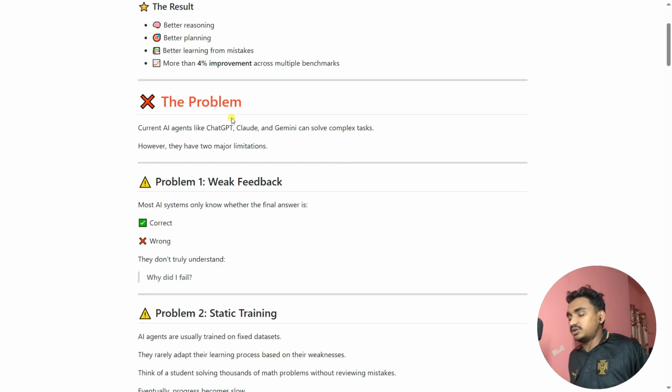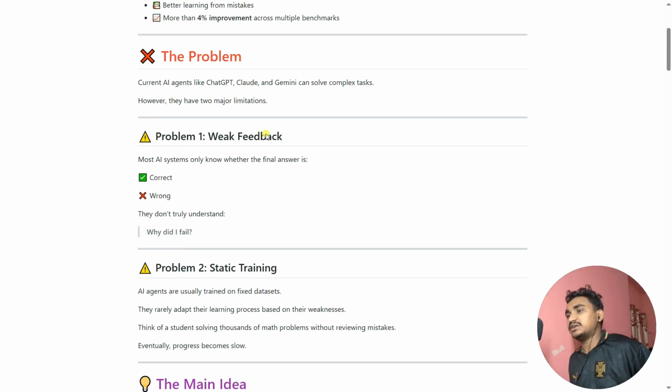What is the problem they're actually solving in this paper? Current AI agents like ChatGPT, Claude, or Google Gemini can solve complex tasks. However, they have two major limitations. The first limitation is weak feedback. Most AI systems only know whether the final answer is correct or wrong. They don't truly understand why they failed. It's called hallucinations and things like that. Okay, that's the weak feedback of the AI agents being used right now.